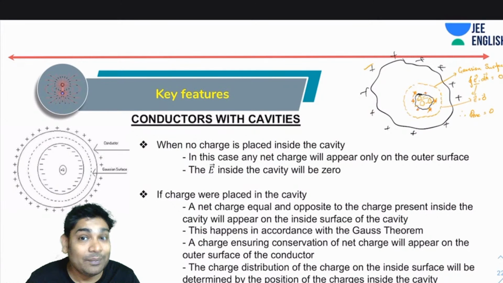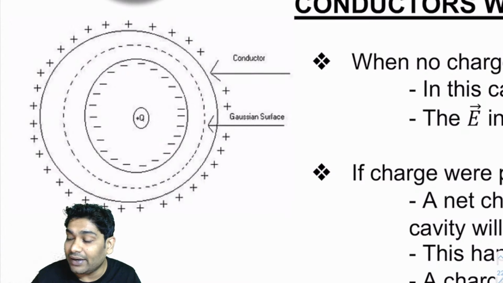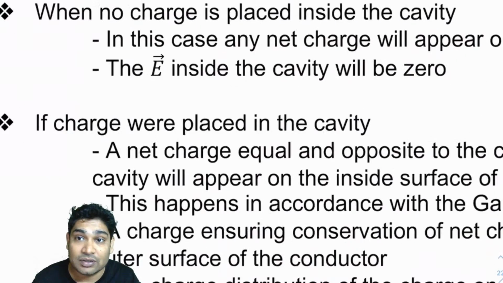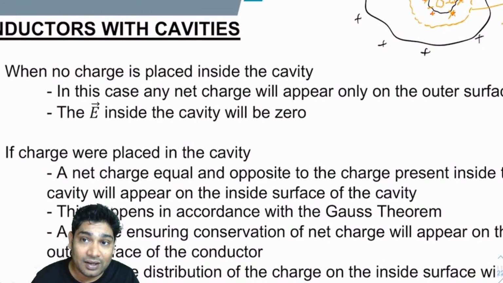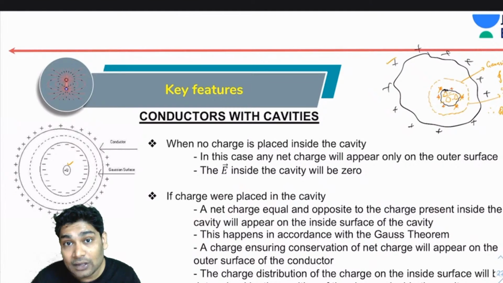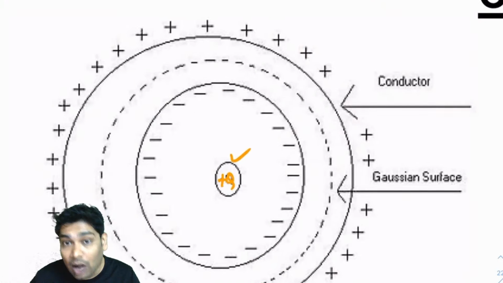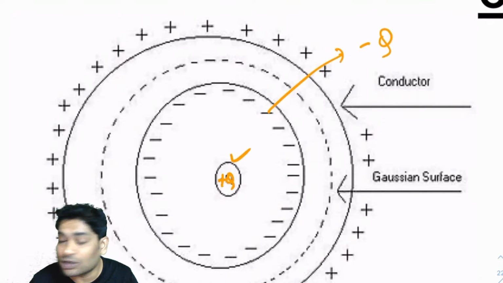Okay, next is the interesting part. If a charge were placed inside the cavity, then what happens? Here I have taken such an example: a charge put in the hole. A net charge equal and opposite to the charge present inside the cavity will appear on the inner surface of the cavity. My claim is that if I put plus Q charge here, then the inner surface will get a net charge of minus Q.